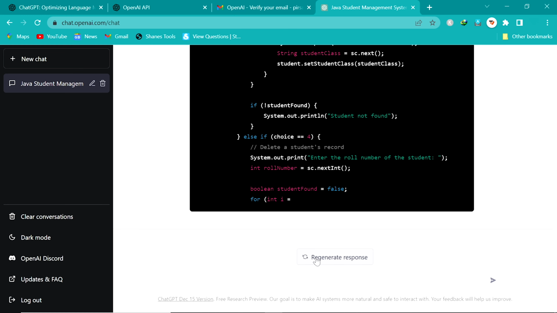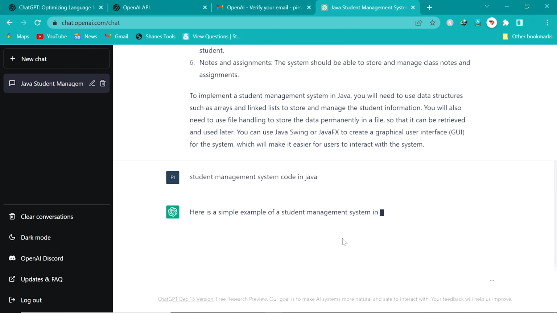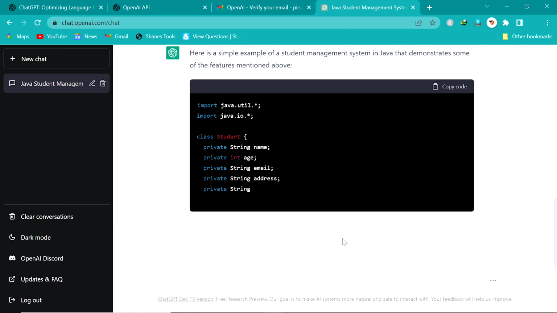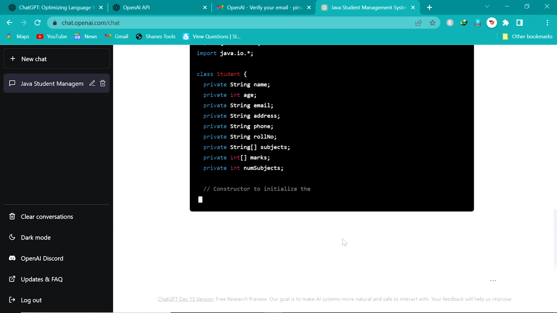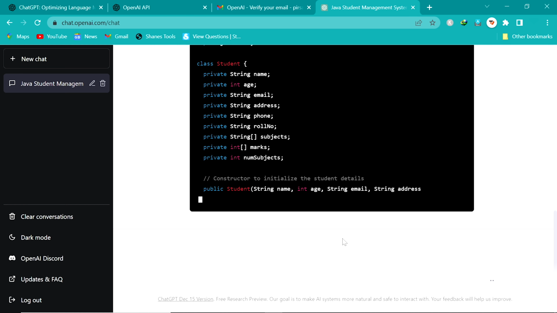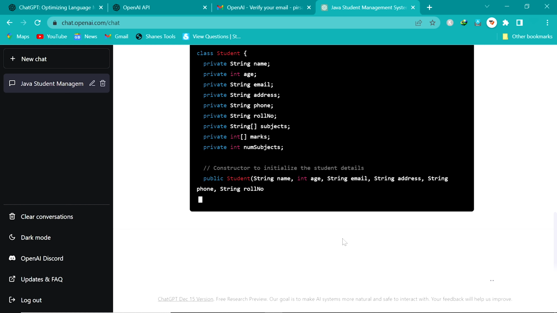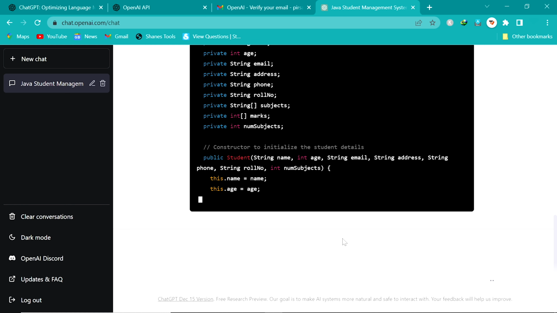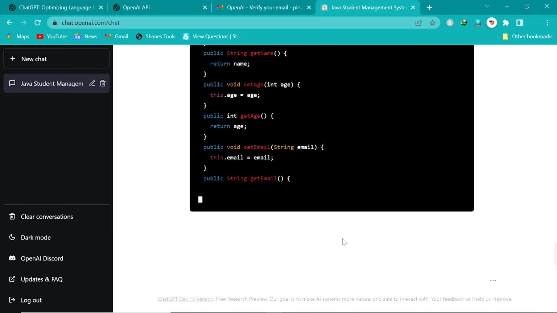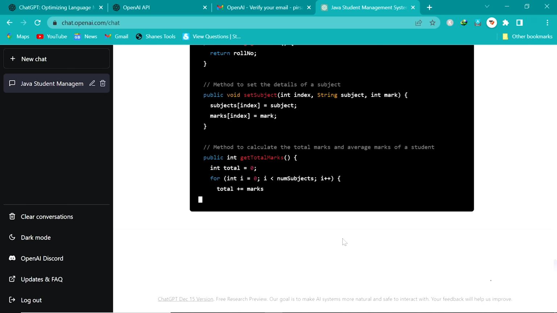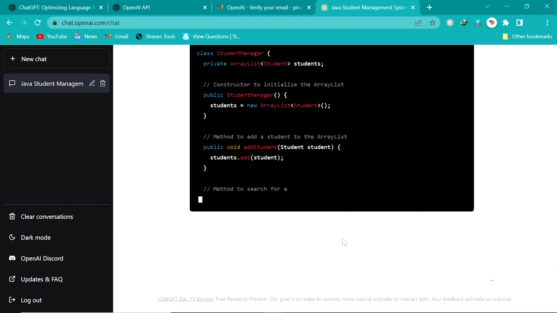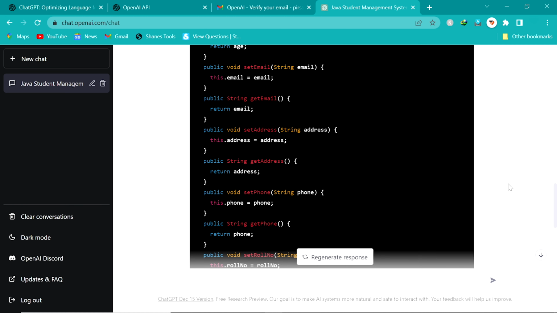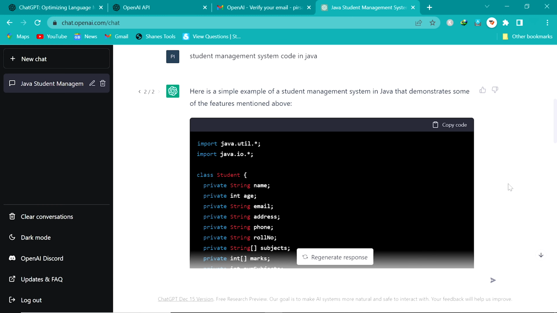Click on regenerate response. This is not writing the complete code for us, so we click on regenerate response and check whether it writes the complete code for us or not. I think it is going to complete the code. This code is completed. Now we check this code in a Java compiler.